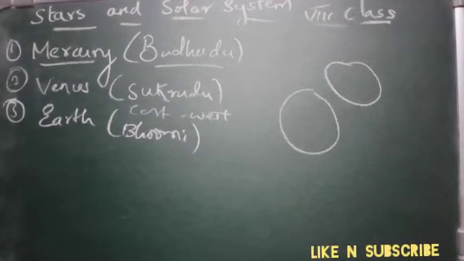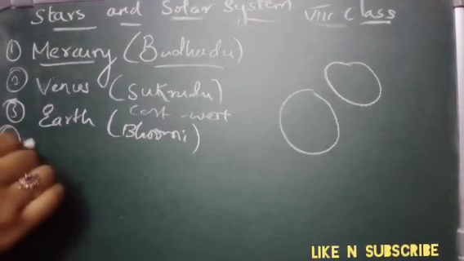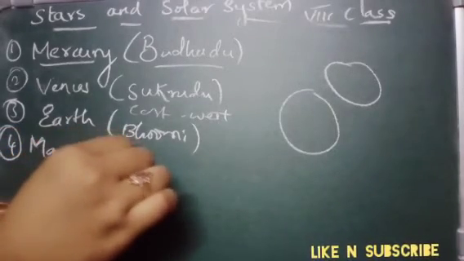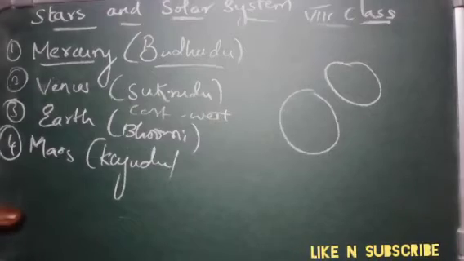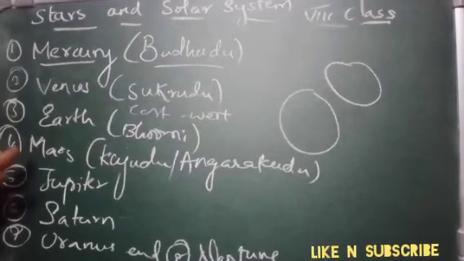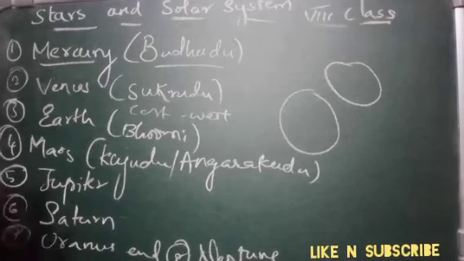So next is Mars. It is called Kujudu, or it is also called Angarakudu. As I said, Mars is the next planet after the Earth. It appears slightly reddish in color, therefore it is also called the red planet.